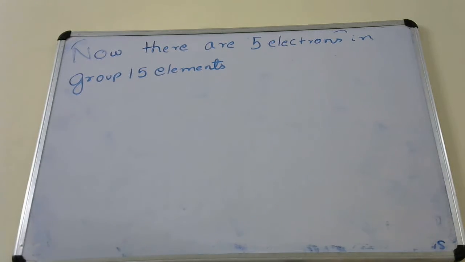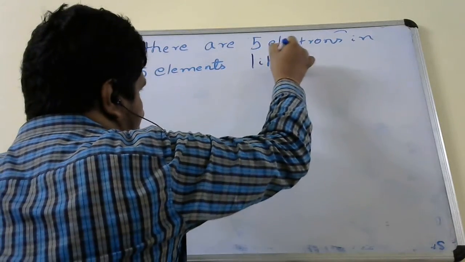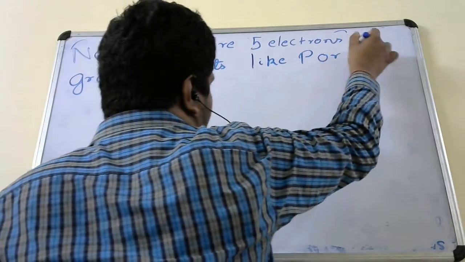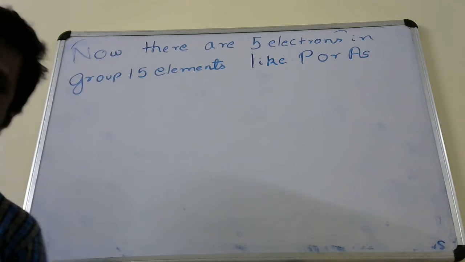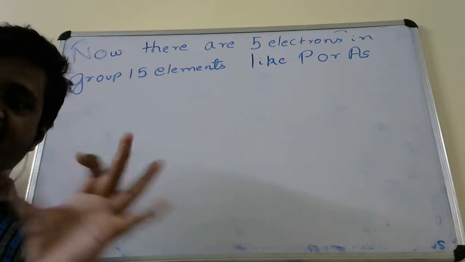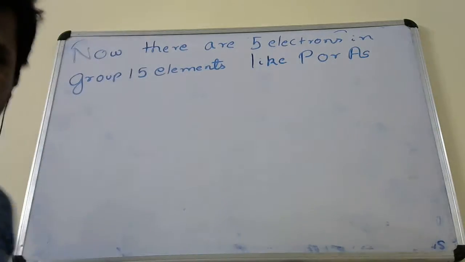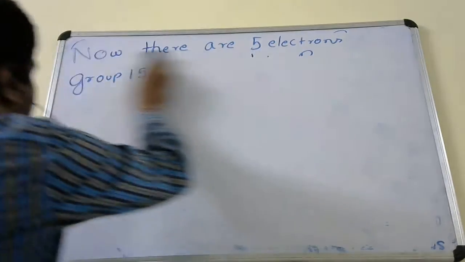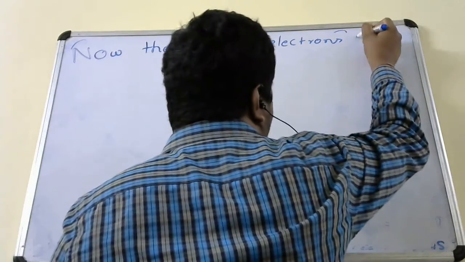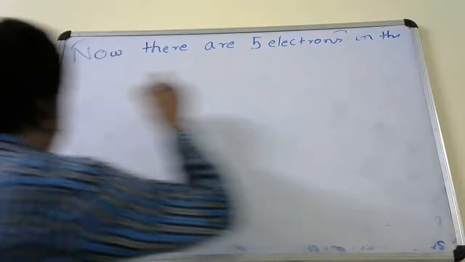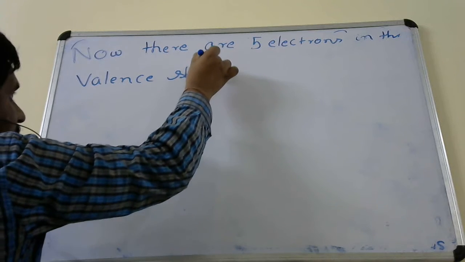There are 5 electrons in group 15 elements like phosphorus or arsenic. If you take a phosphorus or arsenic atom, they have 5 electrons in their valence shell. Please write down 5 electrons.